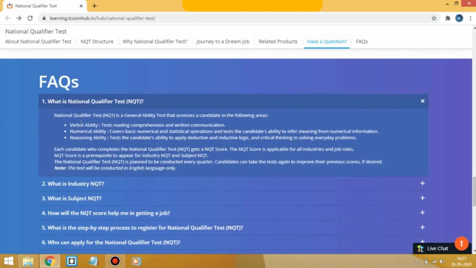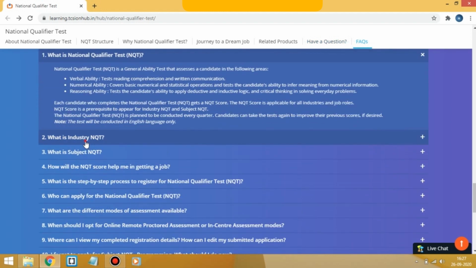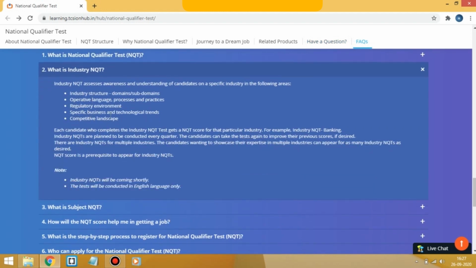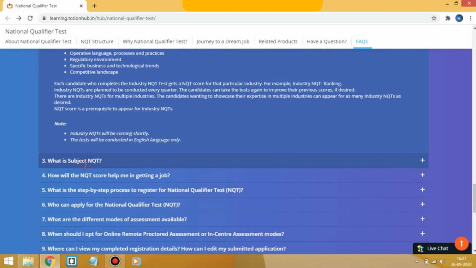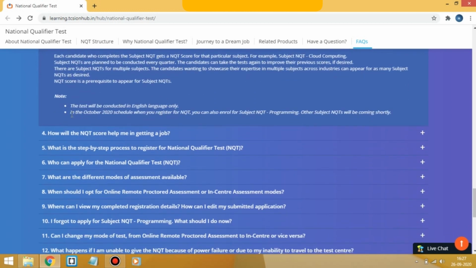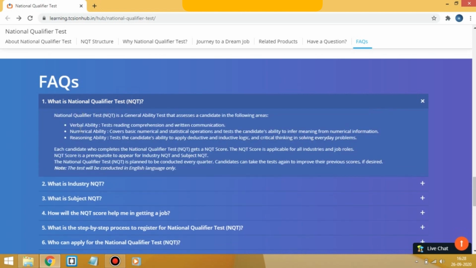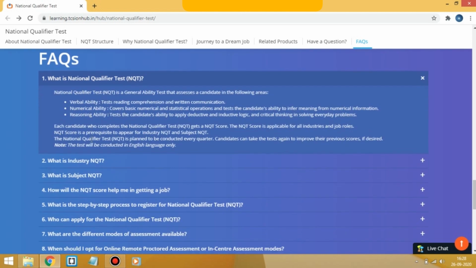Okay, so what is NQT? The first test will be verbal ability, numerical and reasoning, and industry, which will check your industry specific knowledge. And in subject NQT, if you see the last line, it says in the October 2020 schedule, when you register for NQT you can also enroll for subject NQT programming. That means in this test there will be programming also. If you are thinking there will be only verbal, numerical and reasoning, that is not true, there will be programming also in this test.